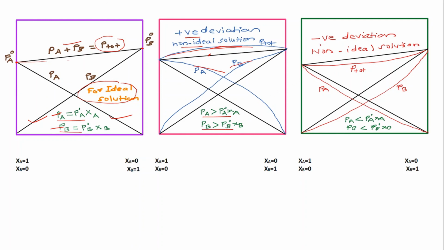Next is the negative deviation. Negative deviation means you will get vapor pressure less than the ideal solution. Here the black line is the Raoult's line and you will get the line below the Raoult's line, which is a negative deviation. This is the total vapor pressure and these are the partial vapor pressures, which are less than as stated by Raoult's law. That means PA is less than PA0 into XA, PB is less than PB0 into XB. In this way you can explain the non-ideal solution or the difference between ideal and non-ideal solution.